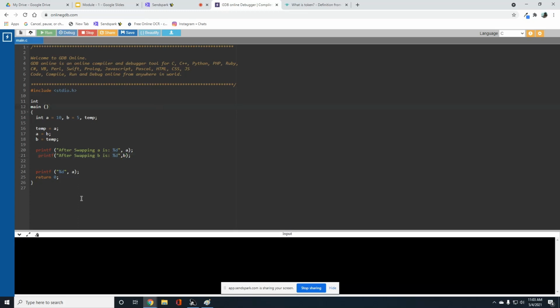Let me execute it. Why am I using %d? Because both are integer values. Here is a space. After swapping, a is 5. After swapping, b is 10, comma 5. Oh, why like that? After swapping, b is, we need to get only one variable. Sorry.